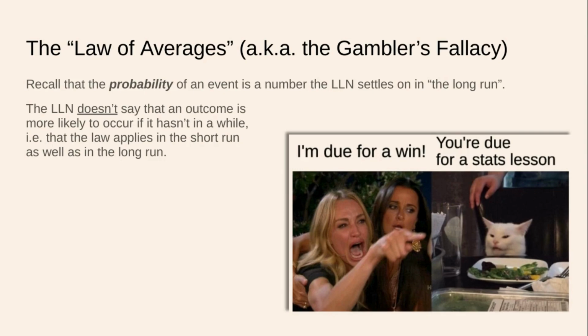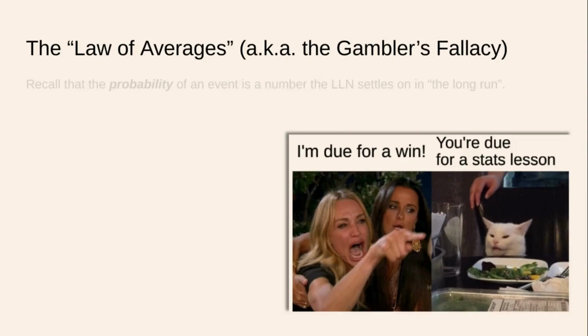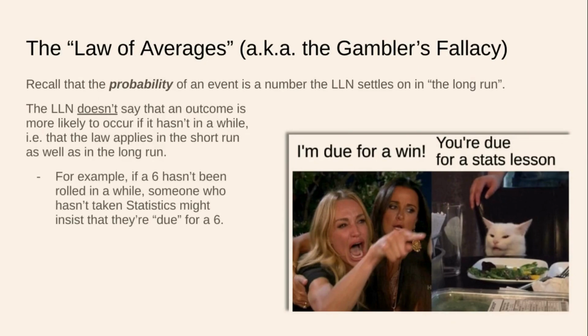So going back to this example with the coin, yeah, sure, we got 6 heads in a row, but the coin is under no obligation to fix the odds back to 50% in the next couple of coin flips. So, for example, if a 6 hasn't been rolled on a fair 6-sided die in a while, someone who hasn't taken statistics might insist that they are due for a 6. They're due for a high roll since they haven't got one in a while. And that is a fallacy, of course, because just like coin flips, die rolls are independent. One die roll does not affect another. And that logical fallacy is called the law of averages or the gambler's fallacy.